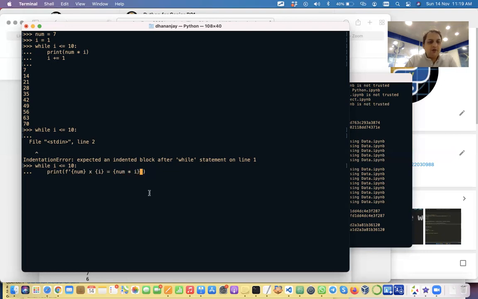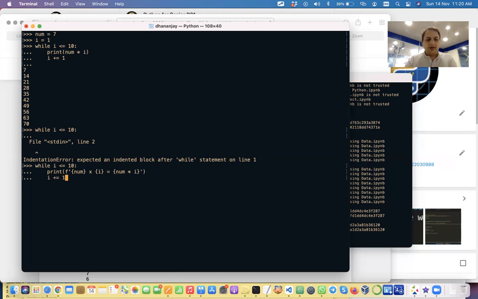Because of the f in front, Python knows this is an f string, so it will evaluate these curly brackets. And once we do that, we simply say I plus equals 1.